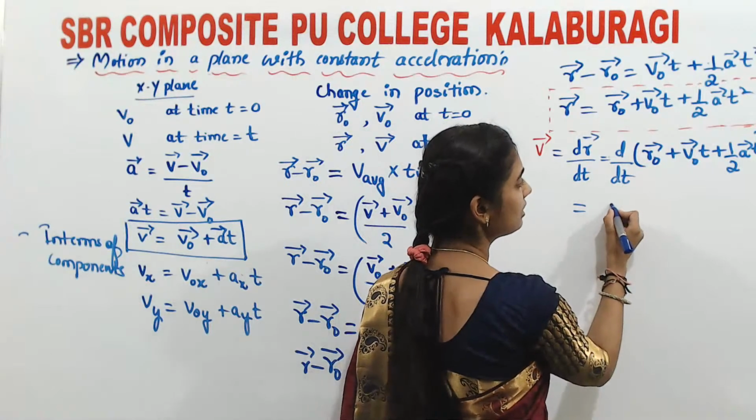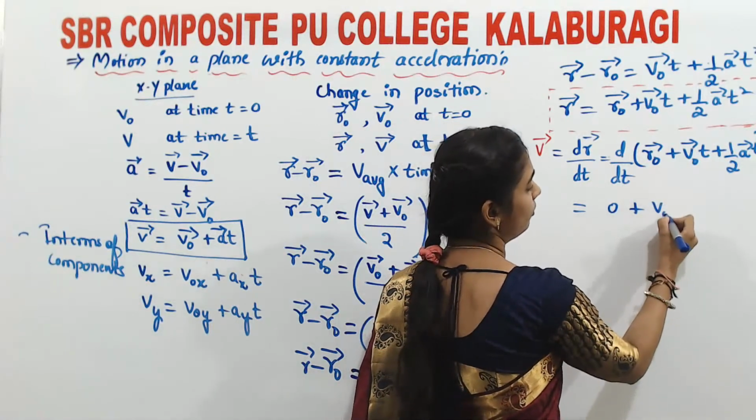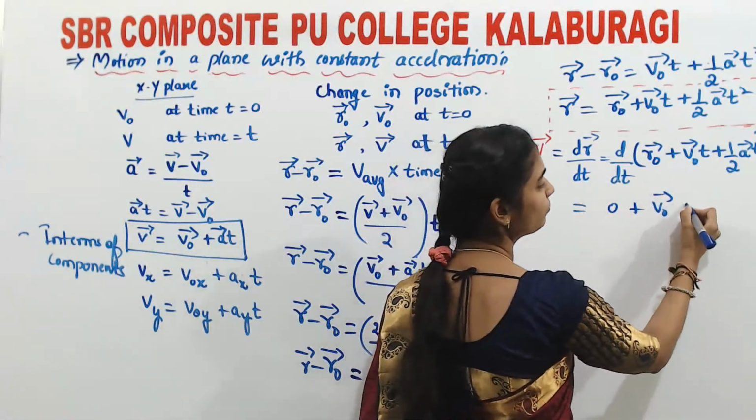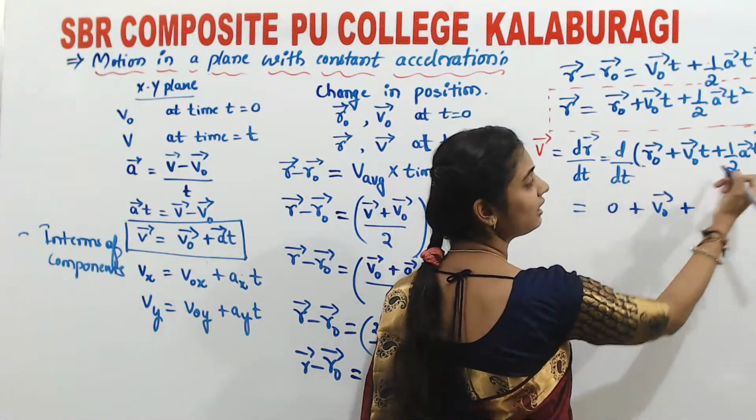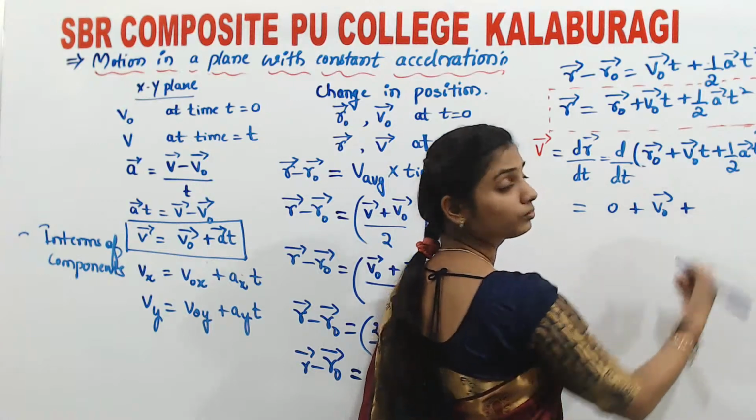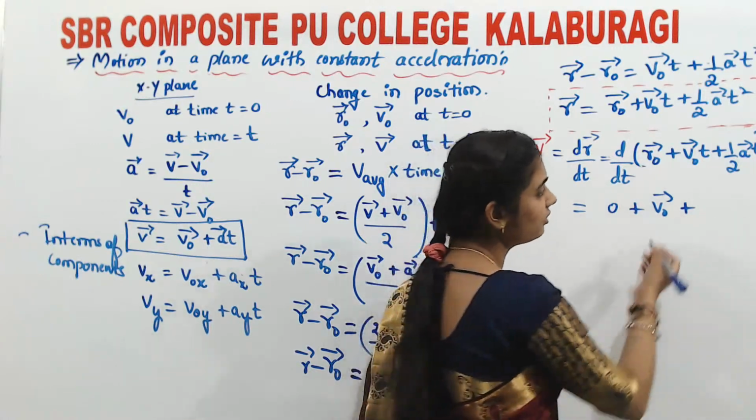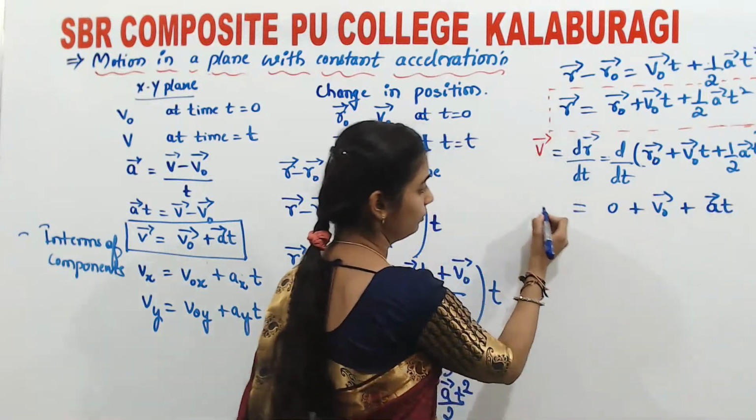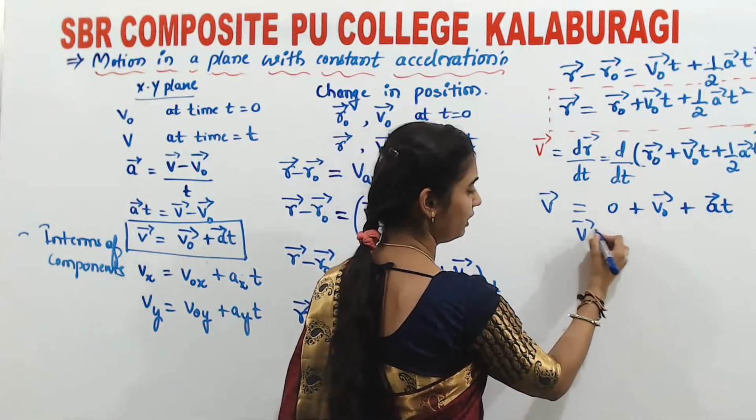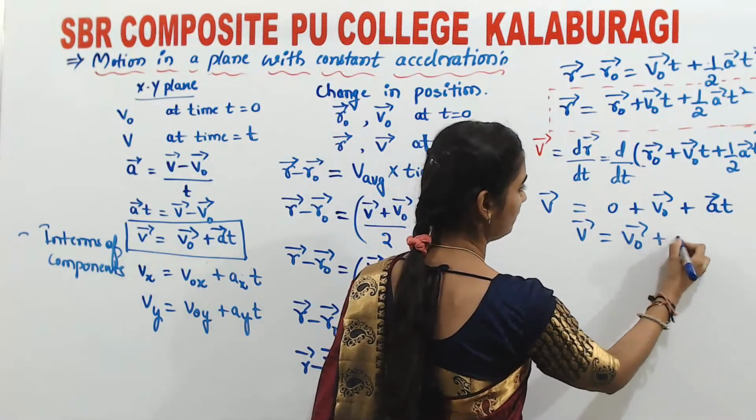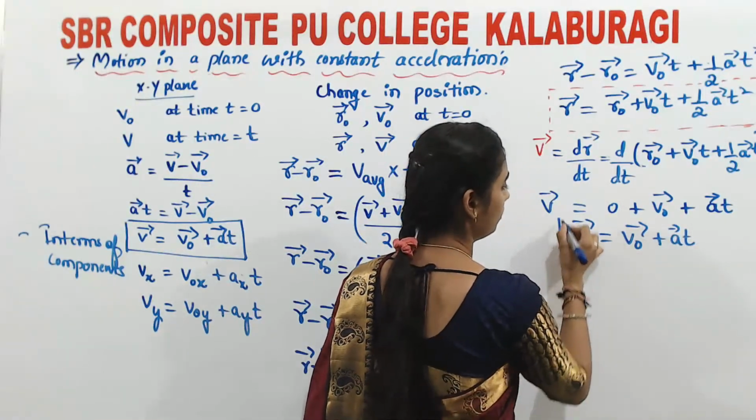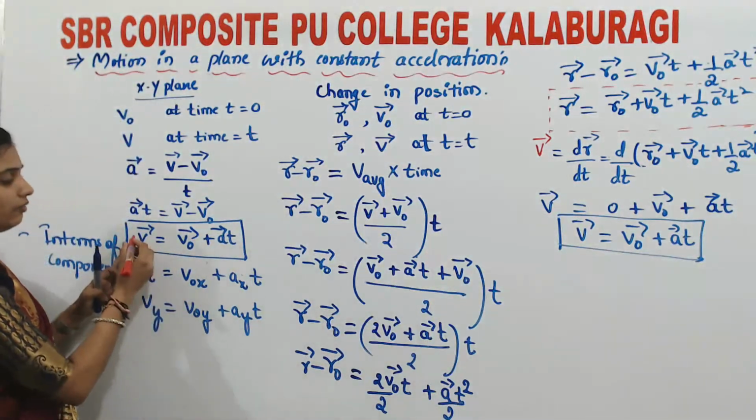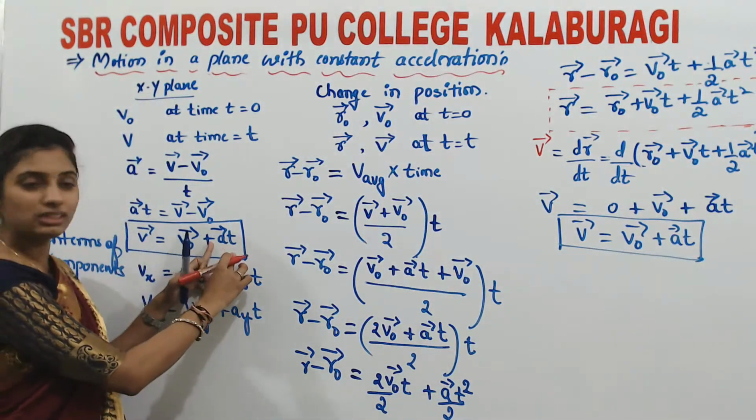What we will write, it is 0, plus d by dt of vector v naught t is nothing but vector v naught as it is, plus d by dt of half a t square, which can be written as 2 into half a t, isn't it? So 2 by 2 get cancelled. What you can write: vector a t. So look at this expression, what we got. Again, it is going to satisfy the two-dimensional equation we derived at first. What we got: vector v is equal to vector v naught plus vector a t.